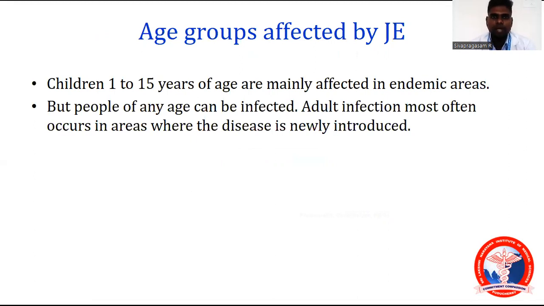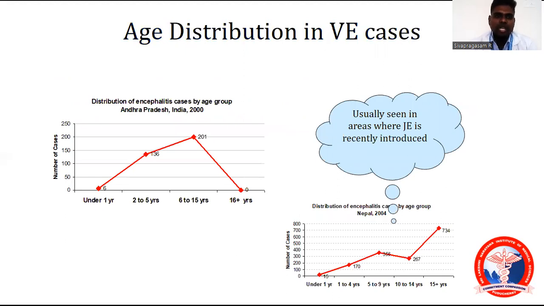Don't think that it's just a pediatric age group disease. It can affect any human, but the extremes of age will get the aggressive form of the disease. Age distribution, as you can see, 1 year to 16 years are getting affected here, and here you can see above 15 years are getting affected. This is in Nepal, this is in India.